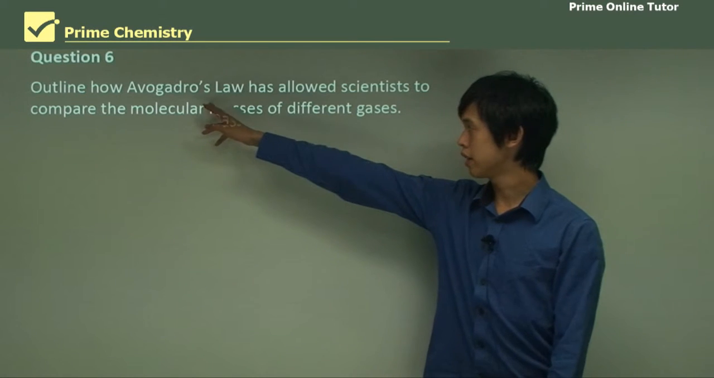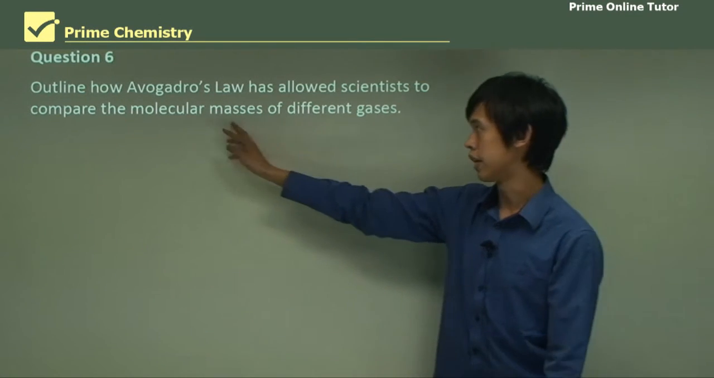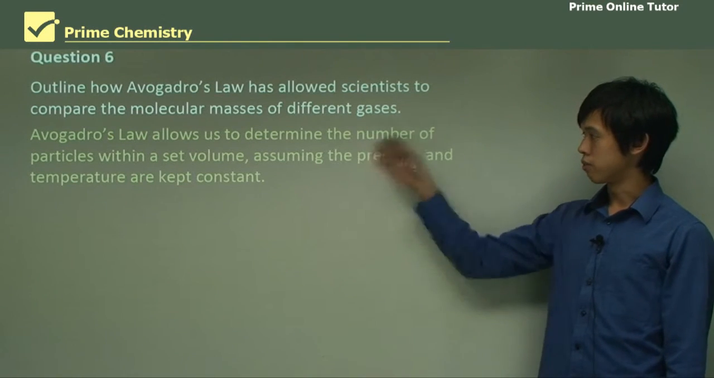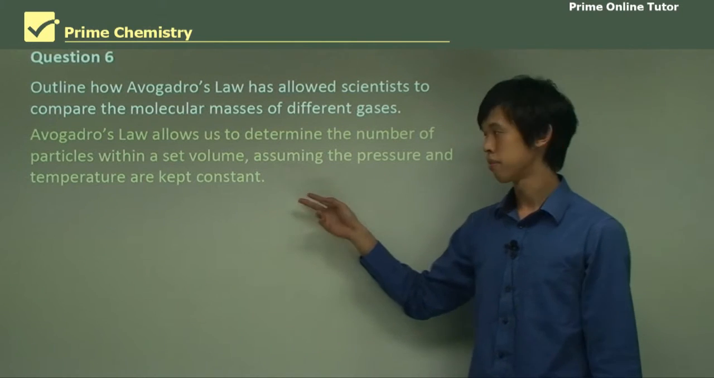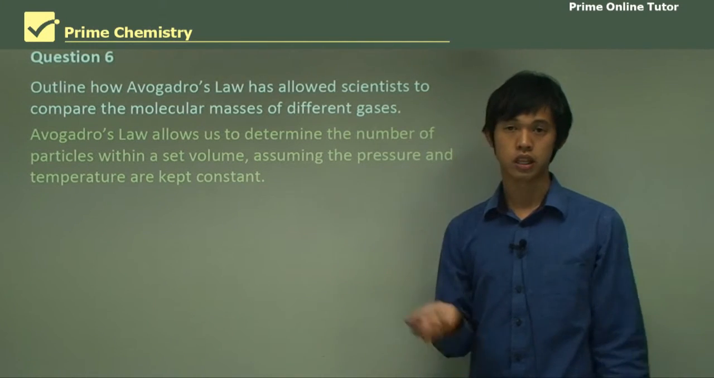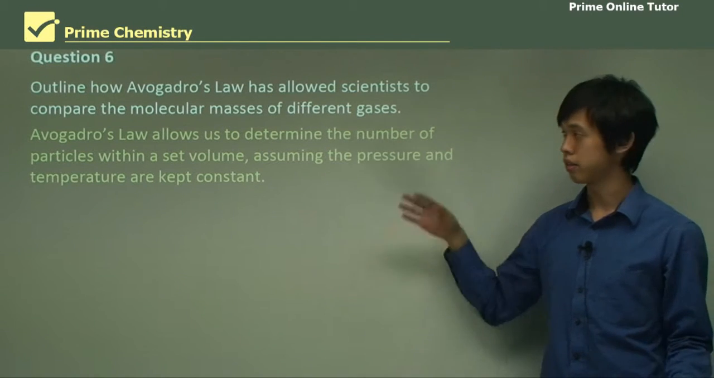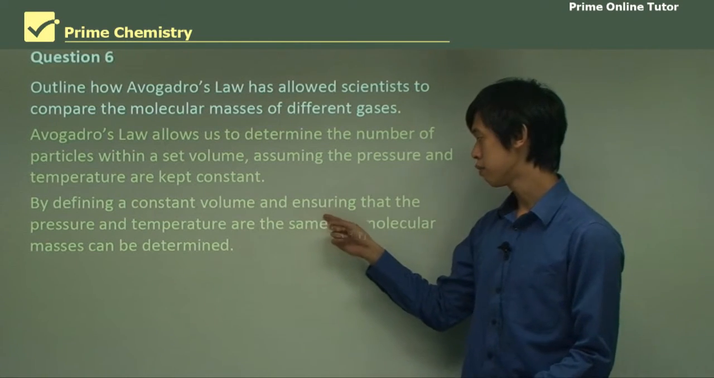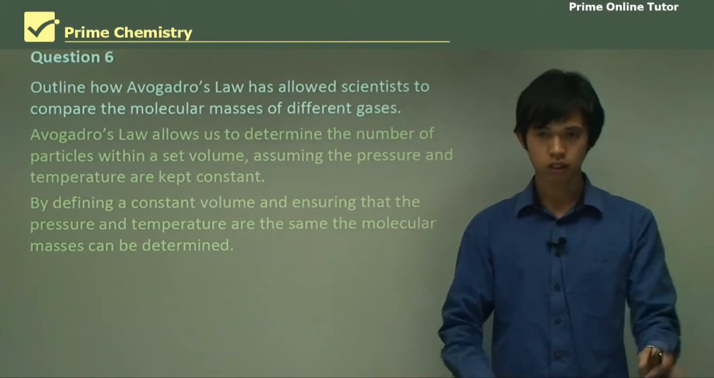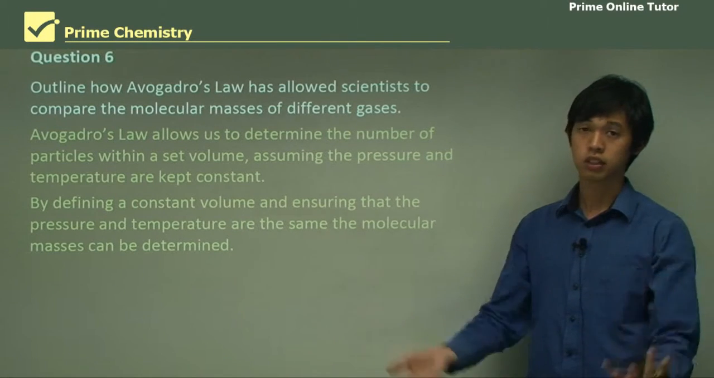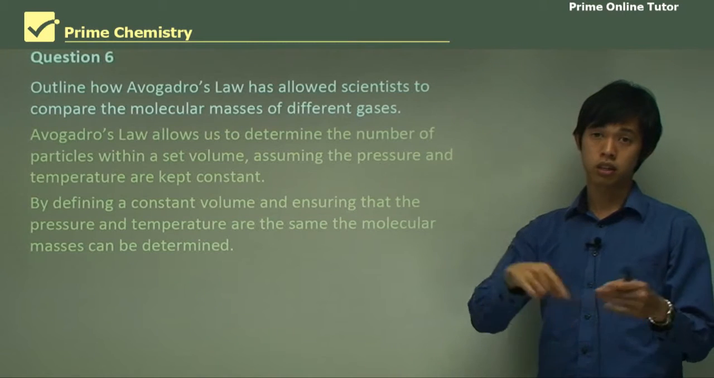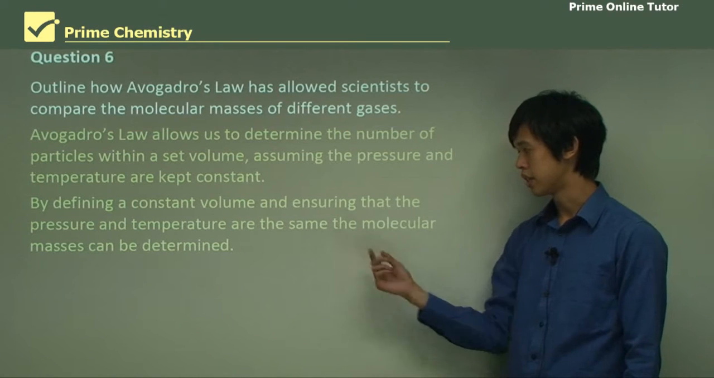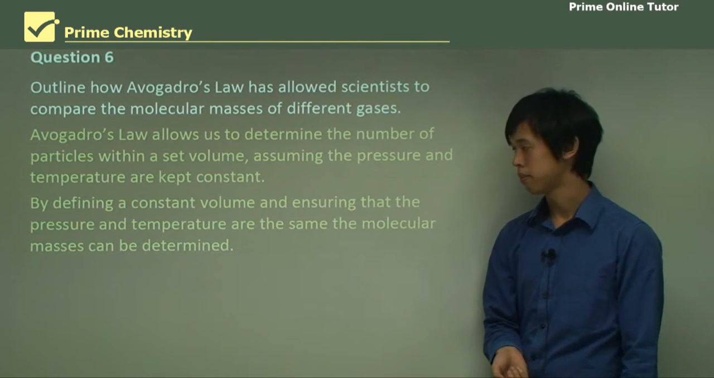Question 6. Outline how Avogadro's law has allowed scientists to compare the molecular masses of different gases. Well, Avogadro's law allows us to determine the number of particles within a set volume, assuming the pressure and temperature are kept constant. So if we keep the pressure and temperature constant, then we can work out the number of particles by defining a constant volume. So by saying the volume is this, that's what I mean by defining. We just say whatever volume we want. Probably easiest to say a meter cubed, just for the mathematics, but anyway, it doesn't matter. And ensuring that the pressure and temperature are the same, the molecular masses can be determined.